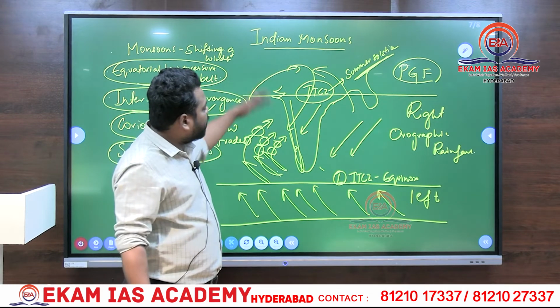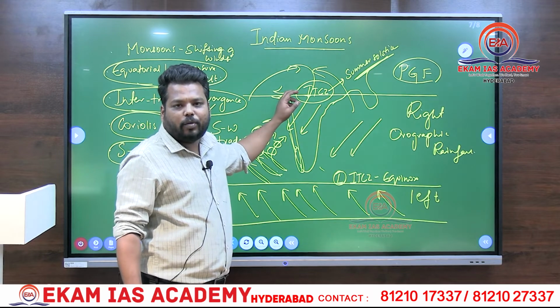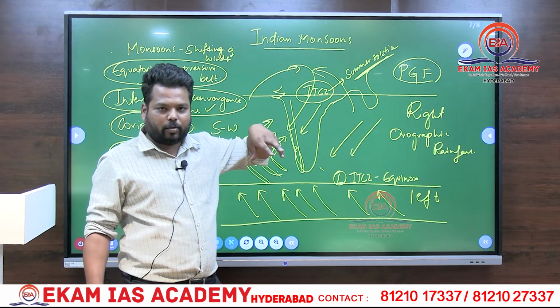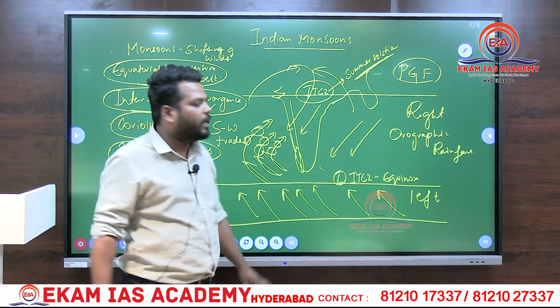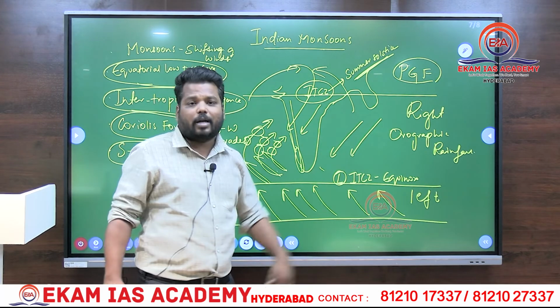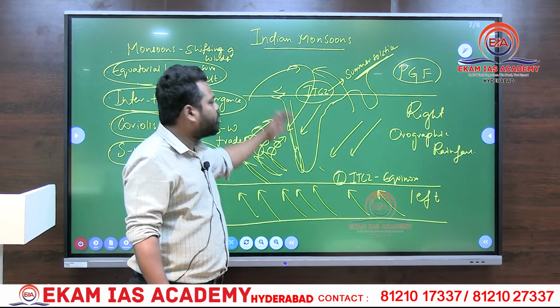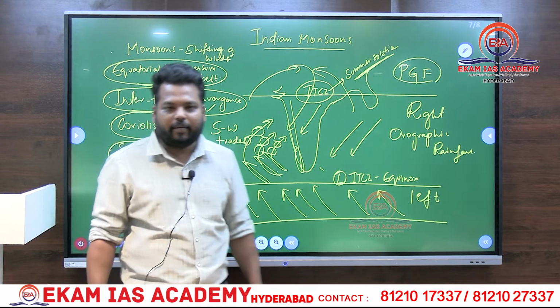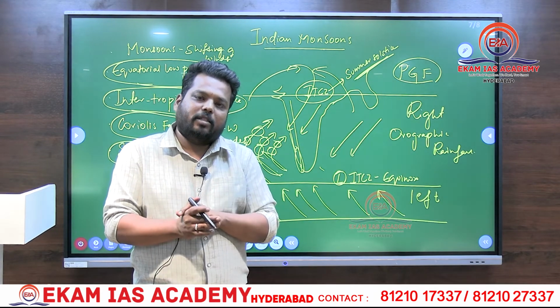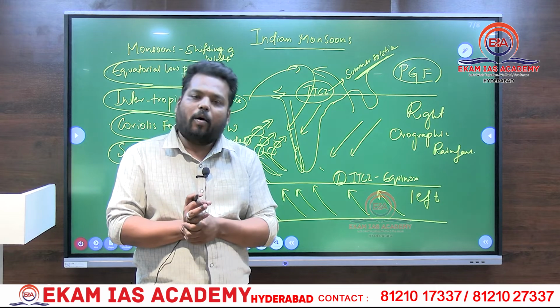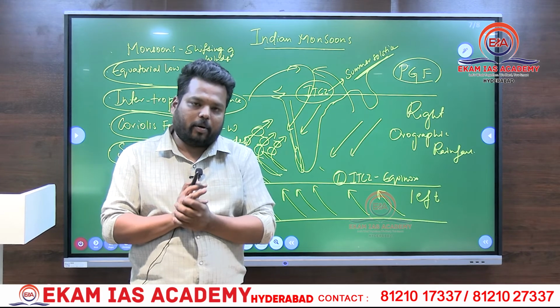That particular concept of reversal of monsoon is called retreating monsoon. With the southwest monsoon, we have huge rainfalls in India. But once the monsoon starts reversing back, we won't experience any precipitation with that. So that is the second season which we have, the northeast monsoon season, or we call it retreating monsoon.